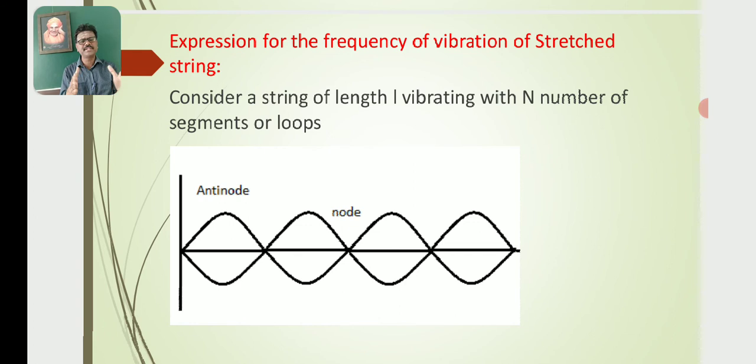That means the system consists of a number of segments or loops. The point of maximum displacement in the stationary wave is known as an antinode. The point of minimum displacement in the stationary wave is known as a node, as shown in the diagram.